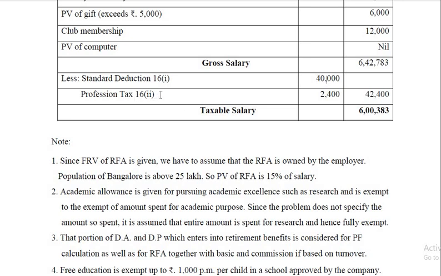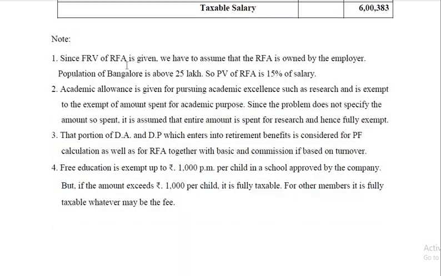Professional tax under section 16 subsection 2, 2,400. And entertainment allowance under section 16 subsection 3, it's not applicable here. So forget about that. So 6,42,000 minus 52,400. As a result, here there is slight change, 10,000 less value. You have to take 5,90,383. And subject to correction again. Okay, let us see the notes.